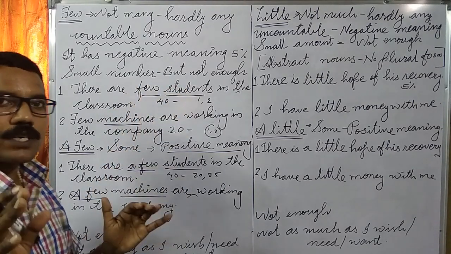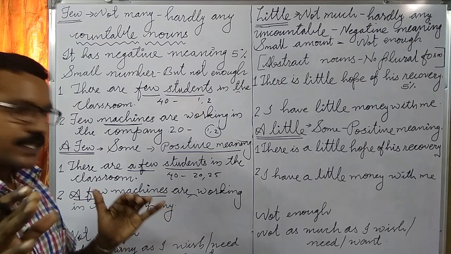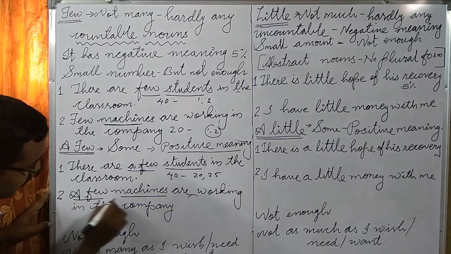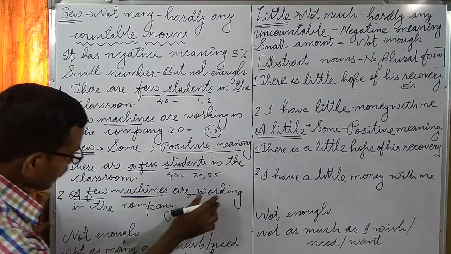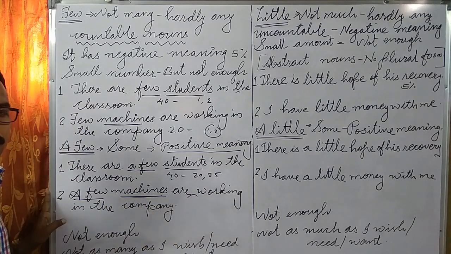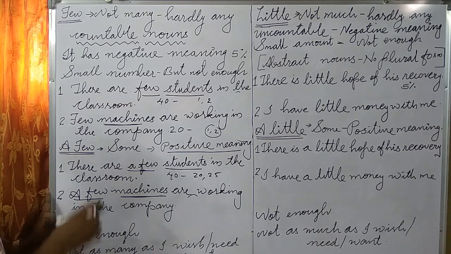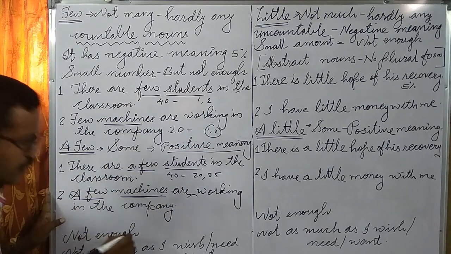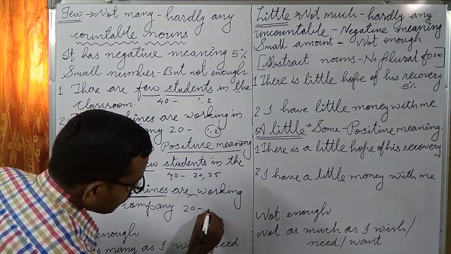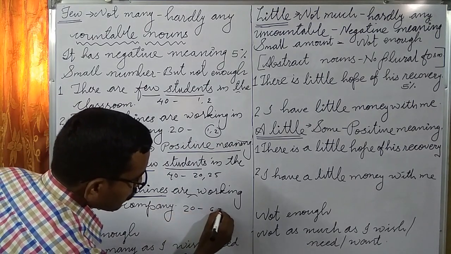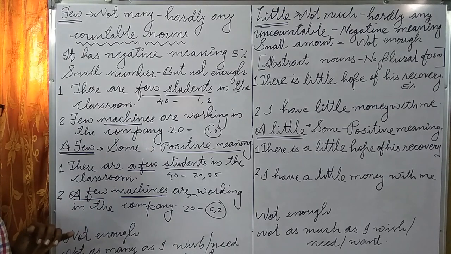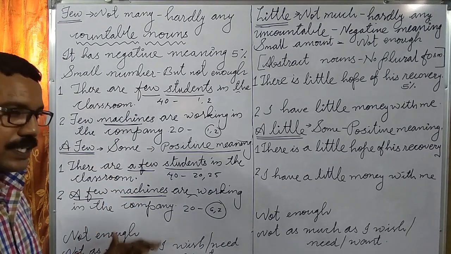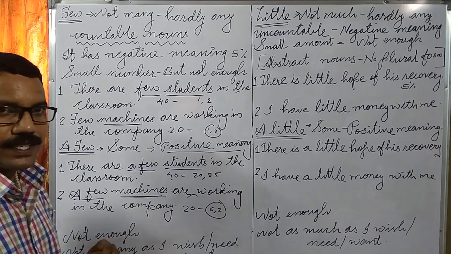The same situation applies here. If the owner of the company says, a few machines are working in the company, it has a positive meaning. Out of 20, maybe 6 or 7 machines are working, but not enough. In this situation I can say a few machines are working.